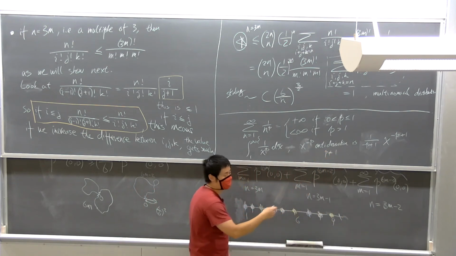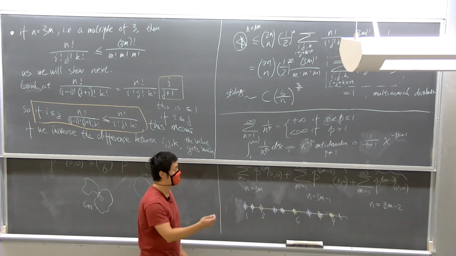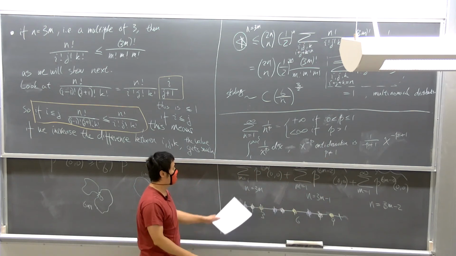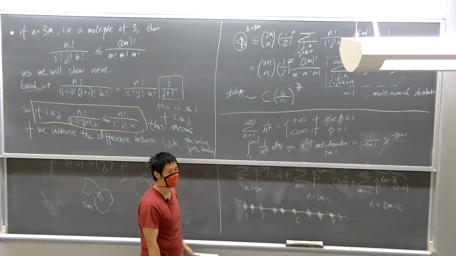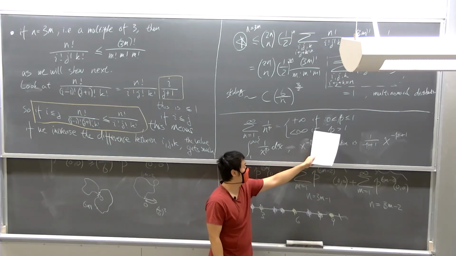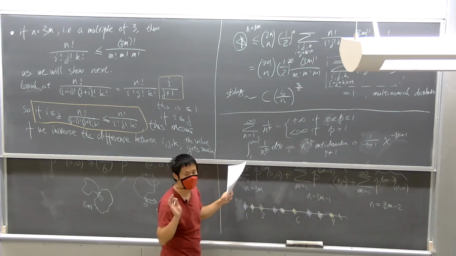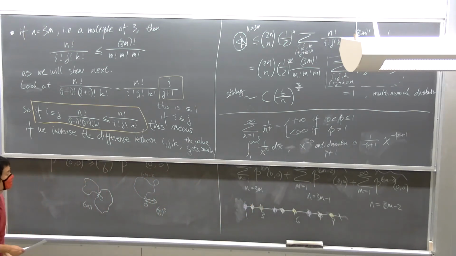And when p is 1, it's a log function, right? 1 over x is the log of x. So in that case, the integral here is infinite for this value of p. And for this particular value of p, this integral is finite. That's all, just an integral comparison test.